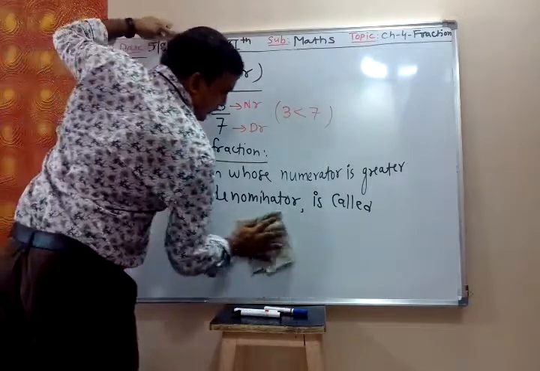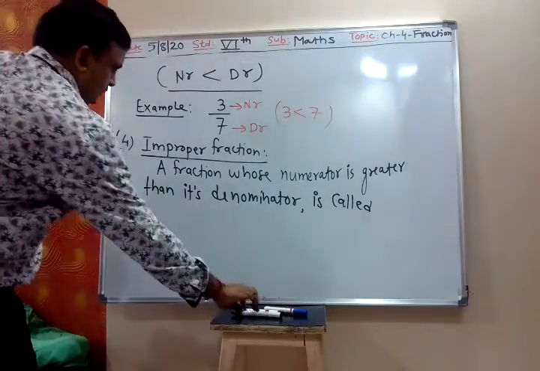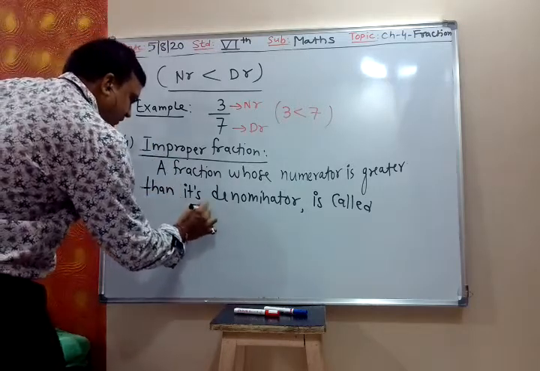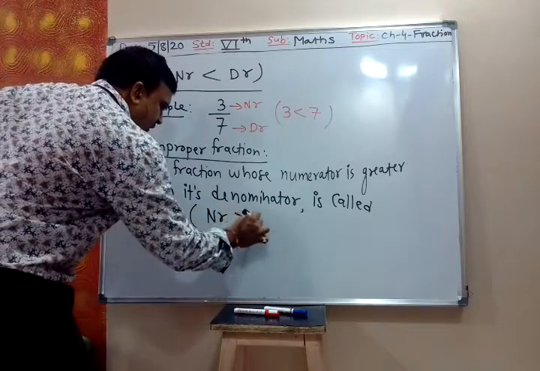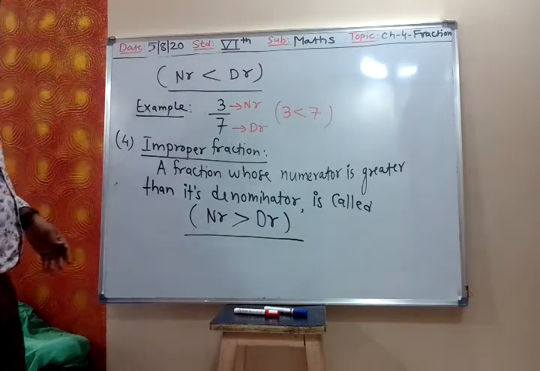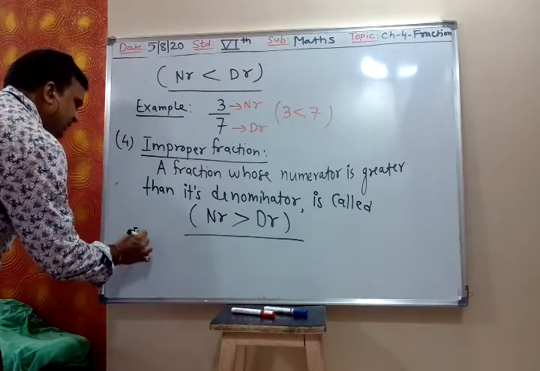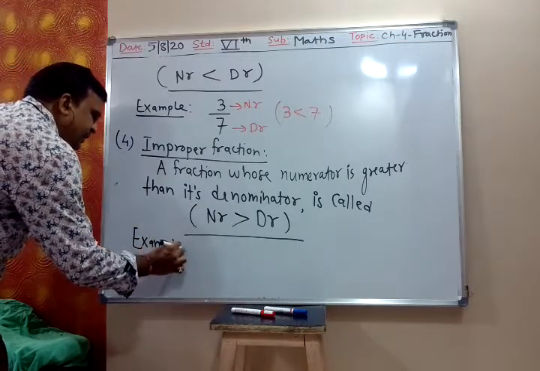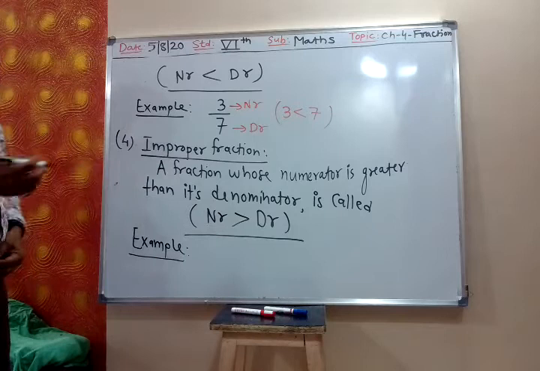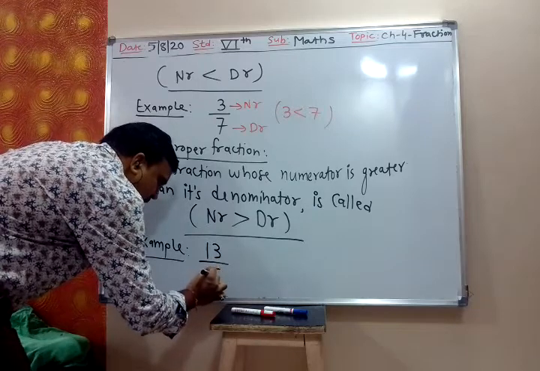So numerator is greater. Numerator is greater than denominator. We can give one example. Numerator must be greater than denominator. For improper, numerator is bigger than denominator. So we can take 13 by 3, 13 by 5, no problem.